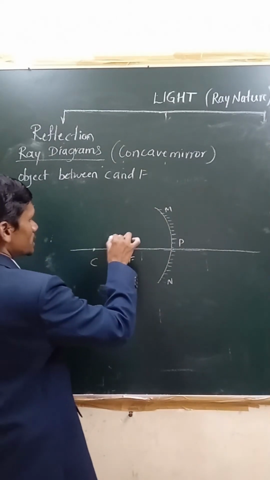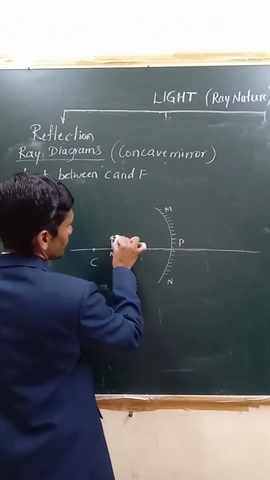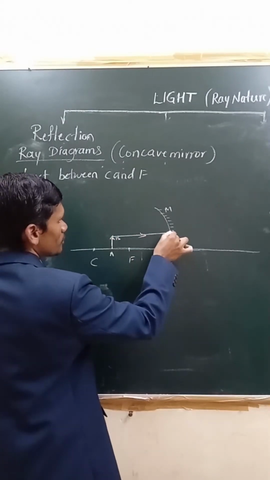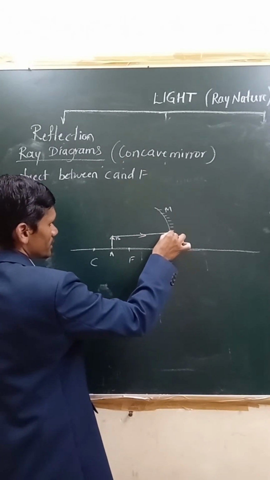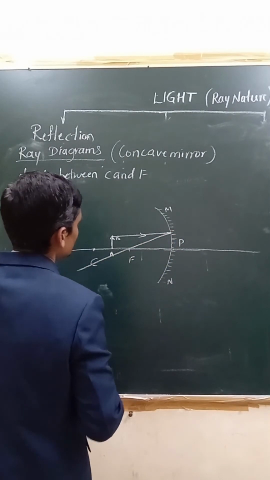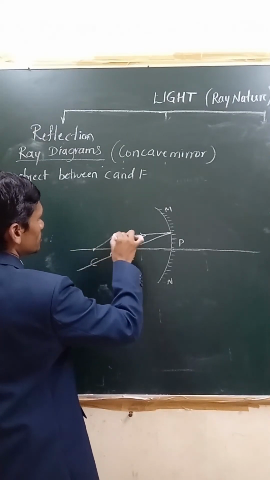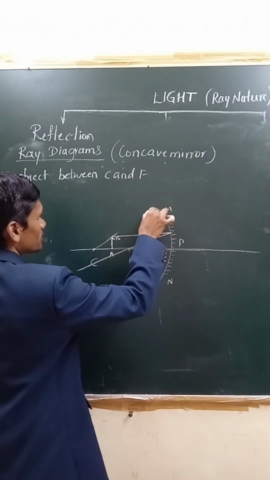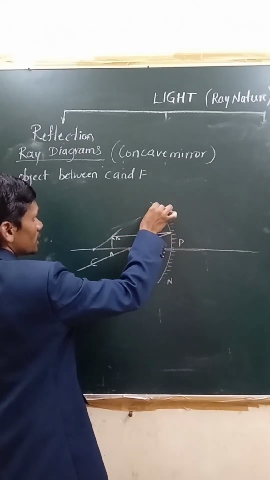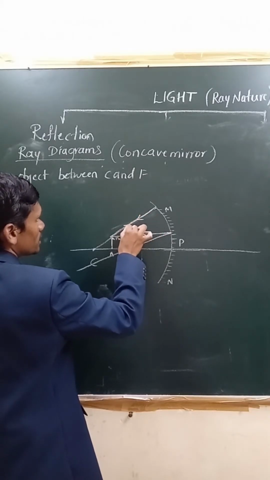Now, if you take any object here, you have to consider one ray parallel. Parallel ray you are taking. After reflection, it should pass through the principal focus, as you know already. What about the other ray? Here you have to consider a ray which is passing through the center of curvature. If you consider this ray, it follows the same path after reflection. Okay, you know this already.